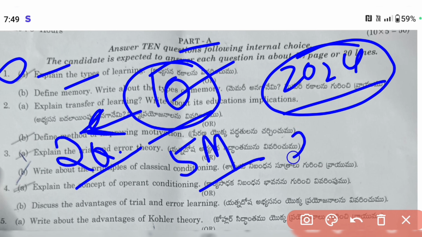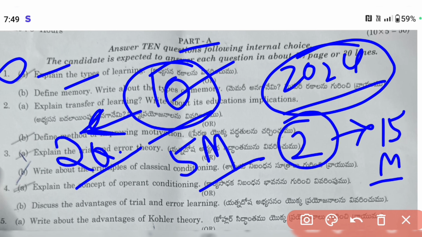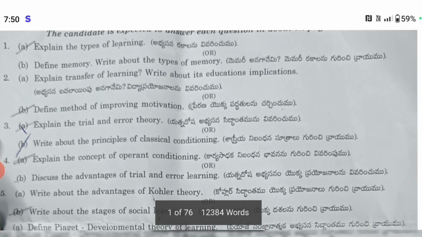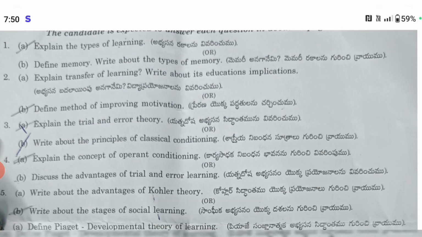In part B there are 2 questions for the essay marks. Those are for 15 marks each. Okay, understand that? So now in part A, if you observe the first unit, from the first unit you got